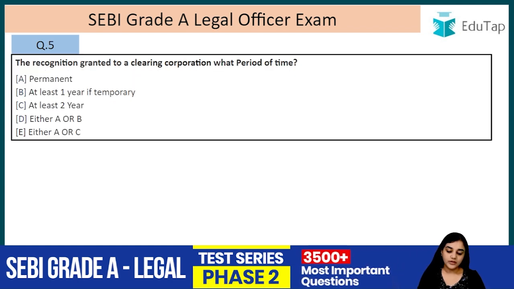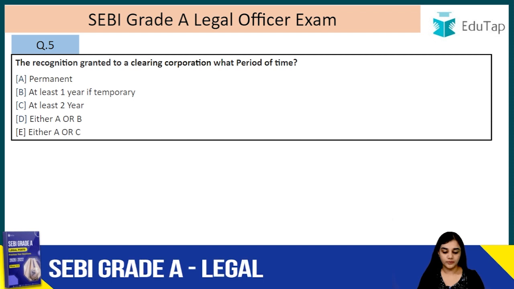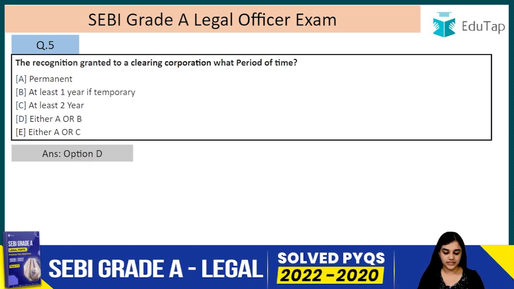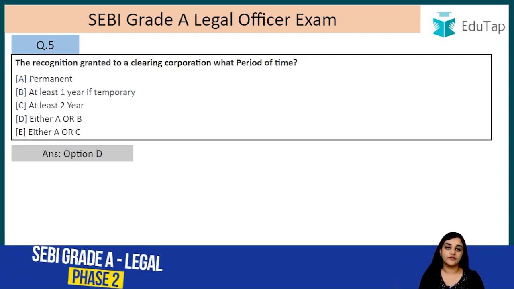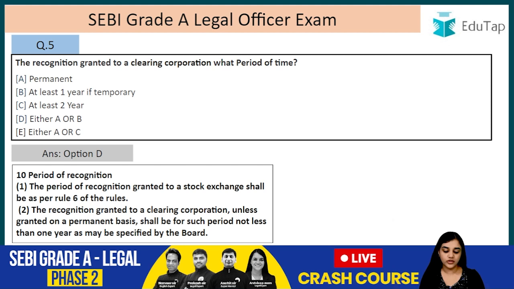Question number 5. The recognition granted to the clearing corporation is for what period of time? So the answer is D, that is either it is granted permanently or at least 1 year if it is temporary. So let's read this. Period of recognition. The period of recognition granted to a stock exchange shall be as per rule 6 of these rules.